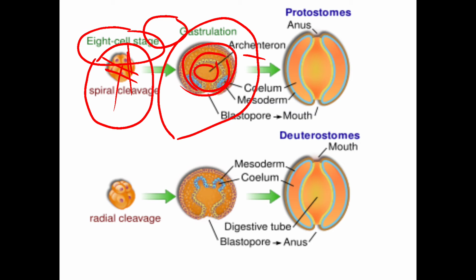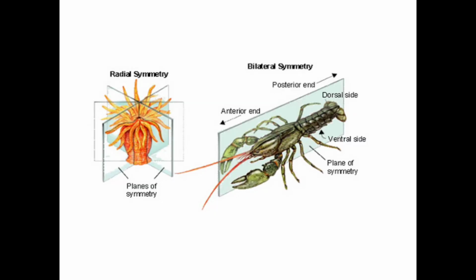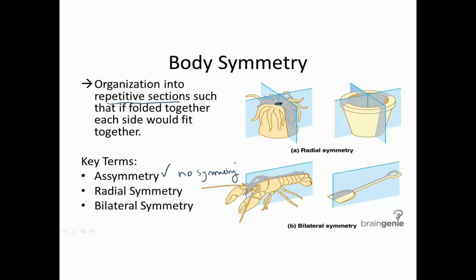So the organisms which show tissue level organization are diploblastic. That means they have only ectoderm and endoderm. But there will be a mesoglea, an inner layer in between the ectoderm and endoderm. That is about tissue level organization.